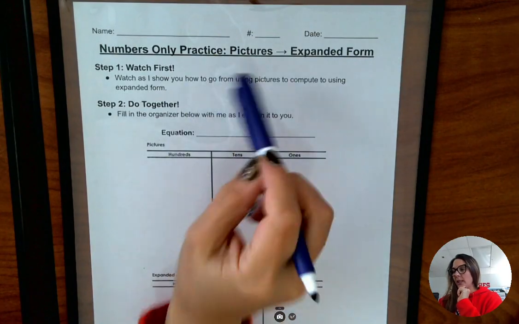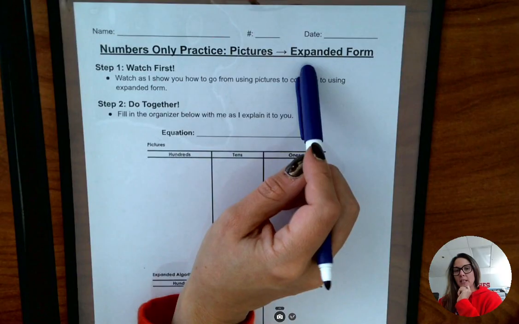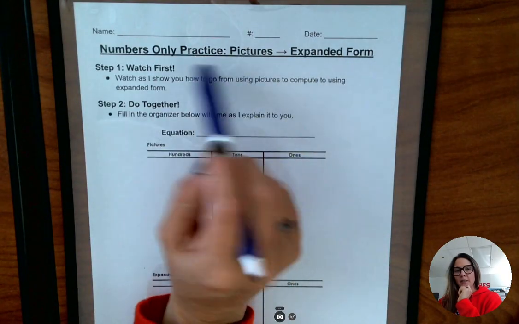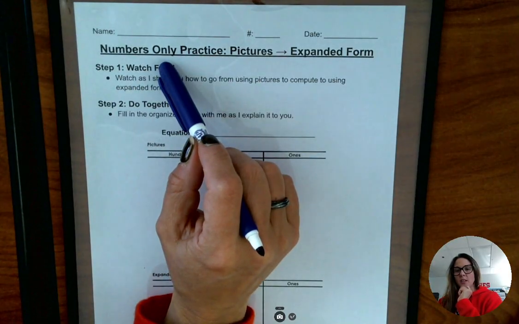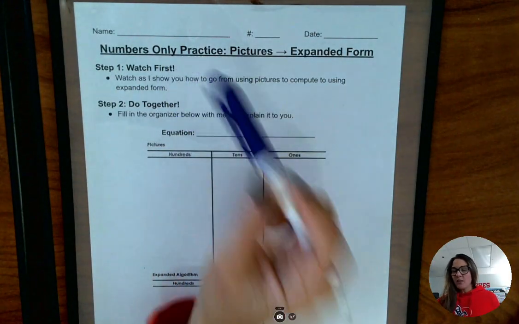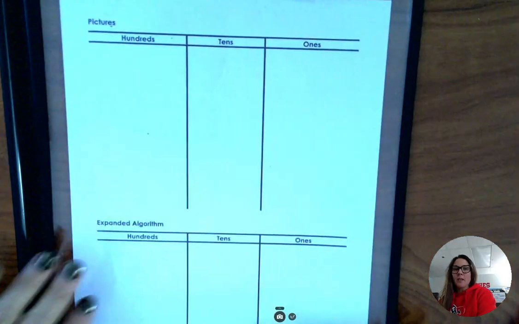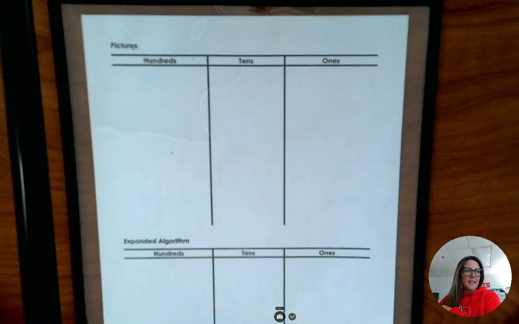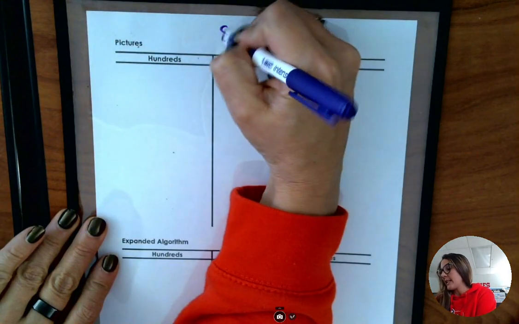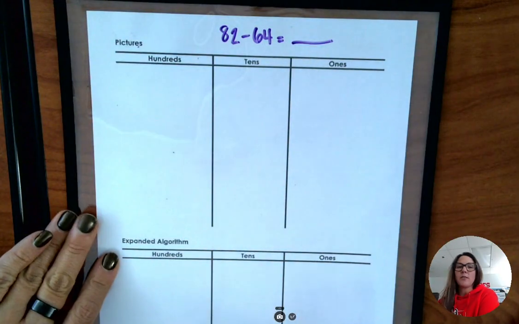Here we go. We're going to keep working with our pictures and moving to the expanded form and the expanded algorithm when subtracting. All right, we're in step 1. You're going to watch first. Just for these first few videos, you're going to watch first. But when you get really good at this, you're not going to watch me do this. So the first one we're going to do together today is 82 minus 64.